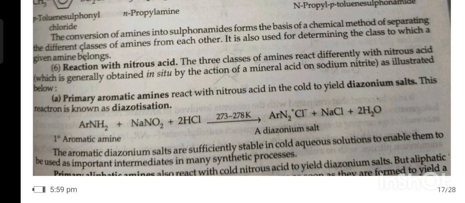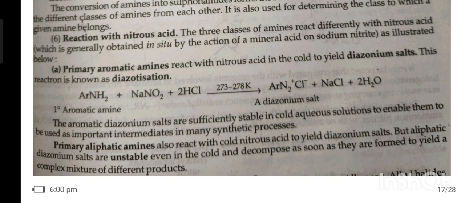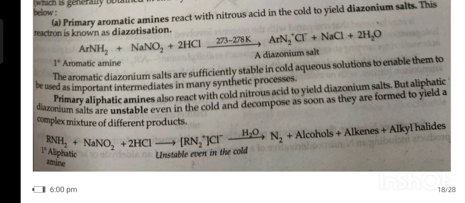Sixth, reaction with nitrous acid. The three classes of amines react differently with nitrous acid, which is generally obtained in situ by the addition of a mineral acid to sodium nitrite, as illustrated below. First, primary aromatic amines react with nitrous acid in cold to yield diazonium salt. This reaction is known as diazotization. The aromatic diazonium salts are sufficiently stable in cold aqueous solution to enable them to be used as important intermediates in specific synthetic processes.